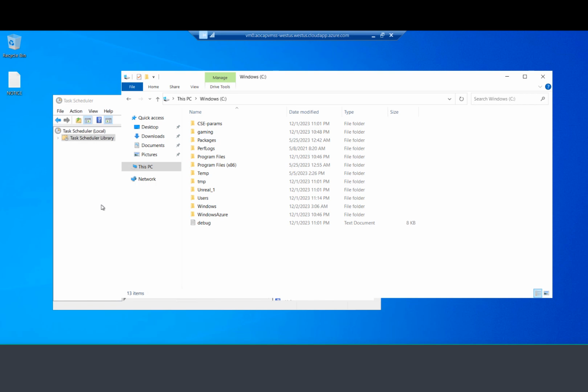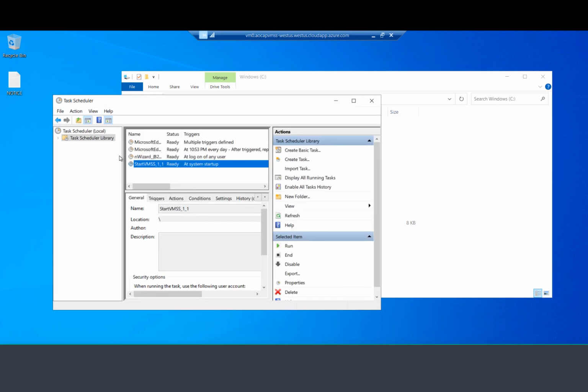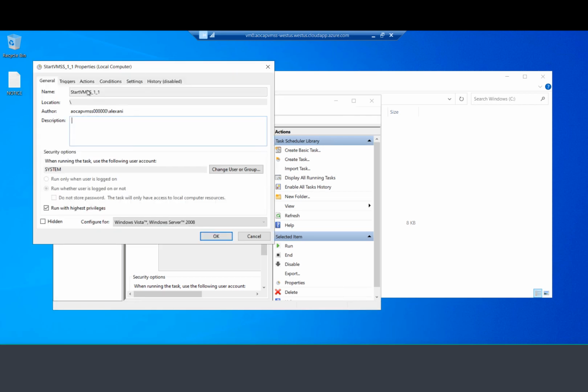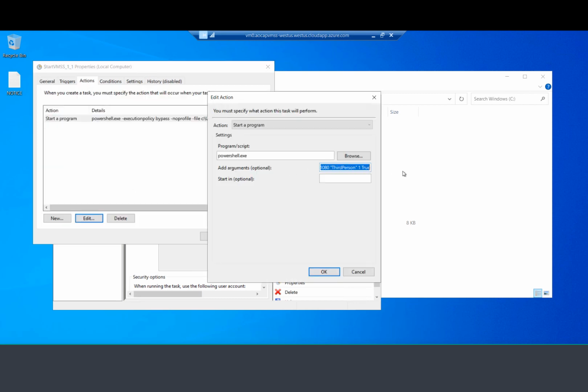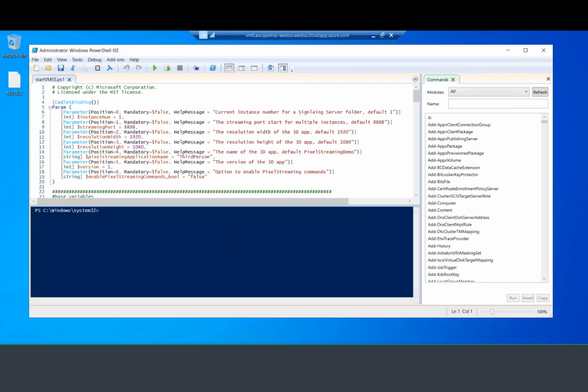So if I go on the VM, let's look at that flag first. For example, this is my signaling server, and if I look at its actions here, the last parameter here set to true allows me to pass commands. This last parameter is enable pixel streaming commands, which is boolean, false or true, and we set this to true.